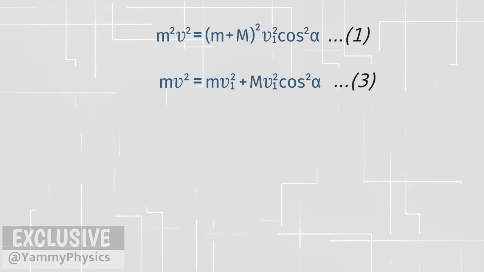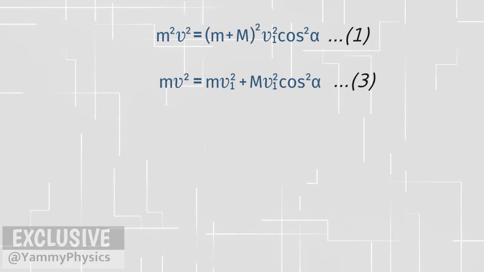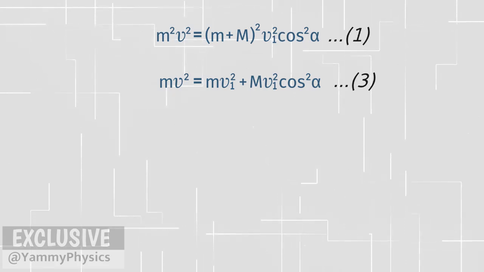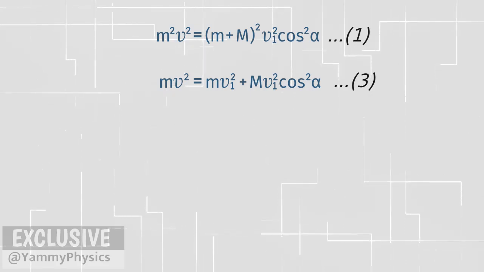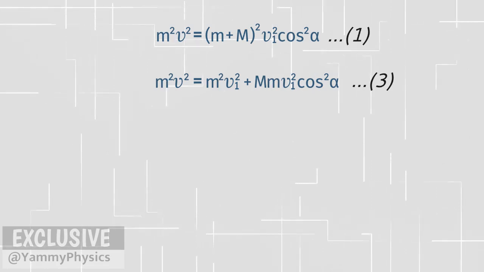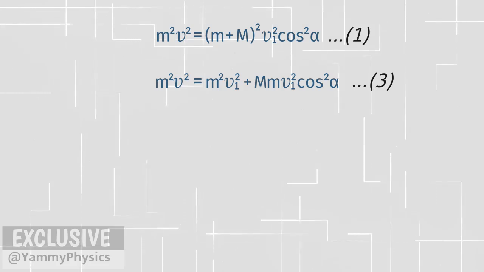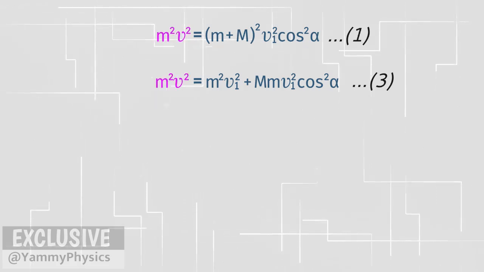So, square both sides of equation 1. Observe these two equations carefully. To make the two equations similar, multiply equation 3 by m. Both equations contain m squared v squared. These two values are the same.